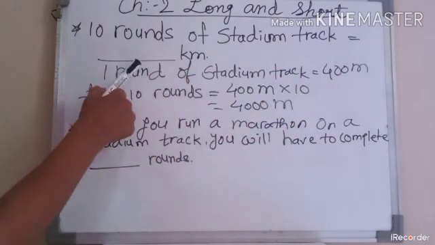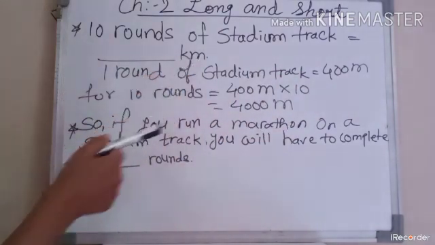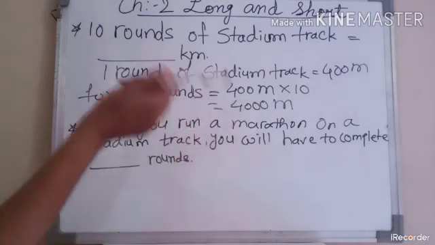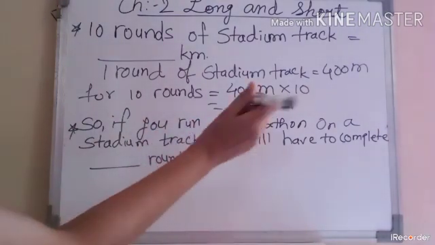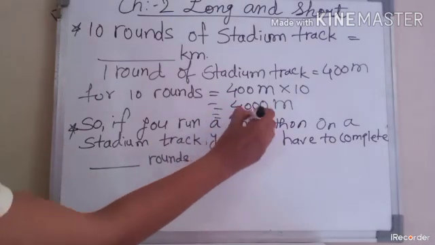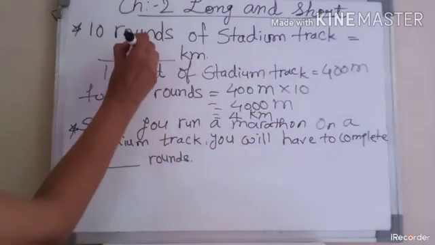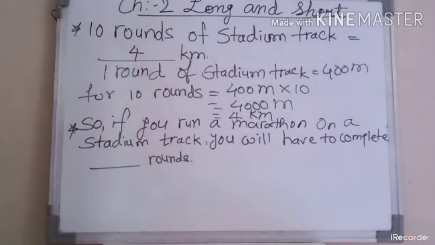But in the question we have to write in kilometers. So 4000 meter we will convert in kilometers. How we will convert? 1000 meter is equal to 1 kilometer. So 4000 meter is equal to 4 kilometer. So what answer will come here? 4 kilometer.